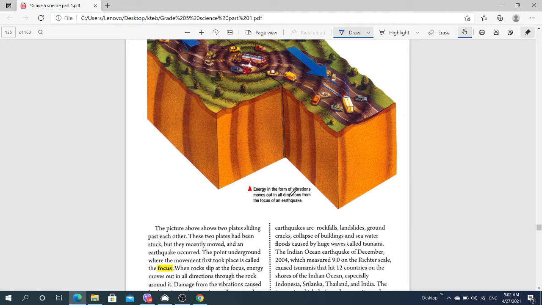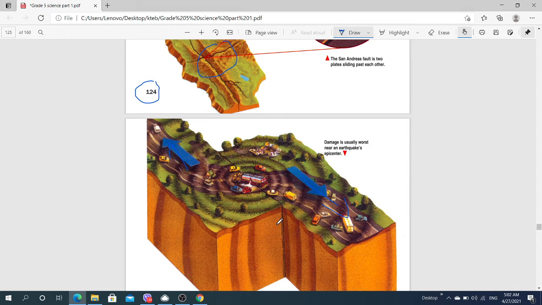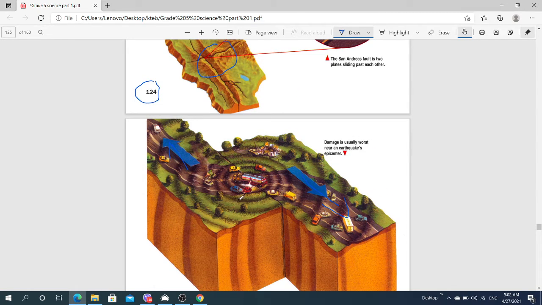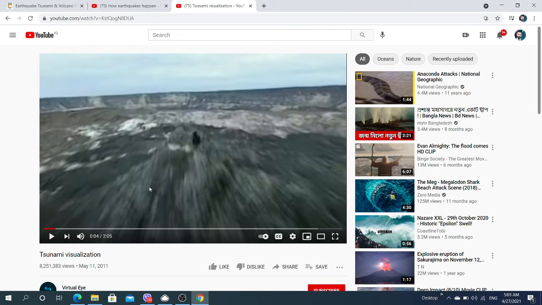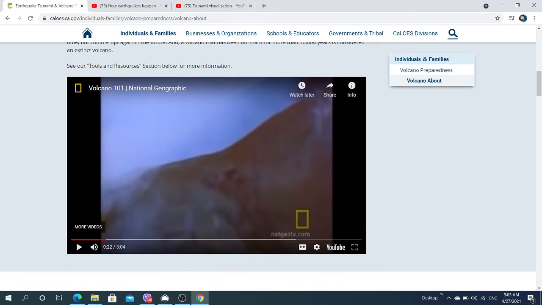Energy in the form of vibration moves out in all directions from the focus of the earthquake. Do you see? The energy is released and moves in all directions from the focus of the earthquake. While the plates are moving in two different directions, the energy comes out and shaking and vibrations happen. Look at this video, dear students.